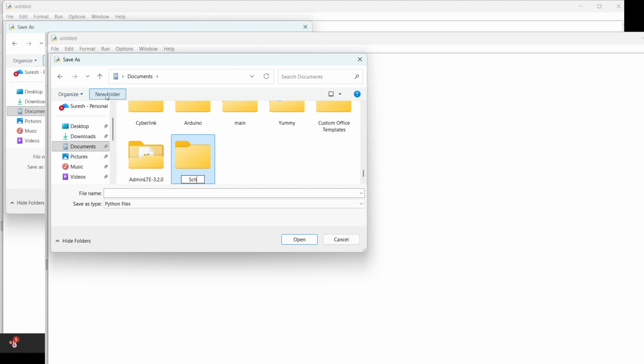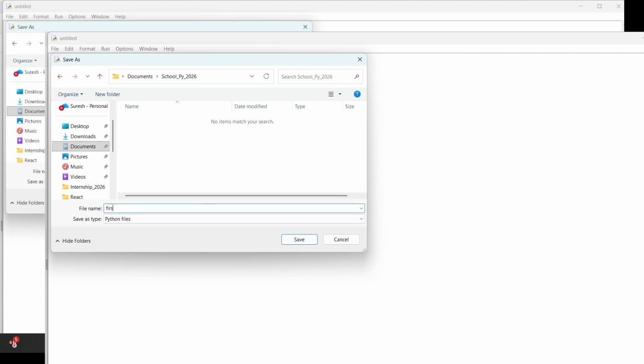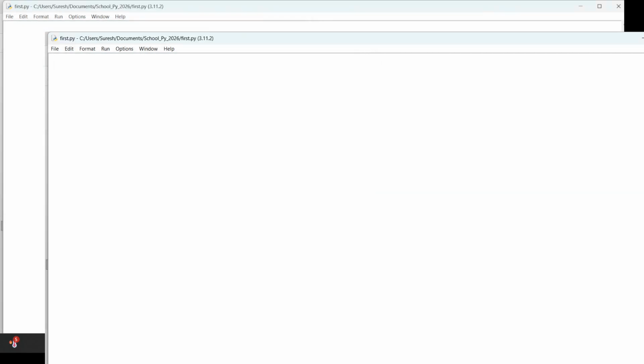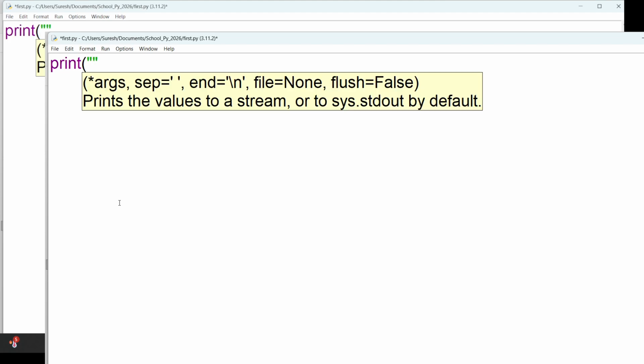Create a folder, school Python 2026. Within this folder, I will write my first file, first.py. C++ files have the extension .cpp, Java has .java, but Python has the extension .py. The very first program you need to write is to print "Welcome to Python". For printing data, you need to write this.